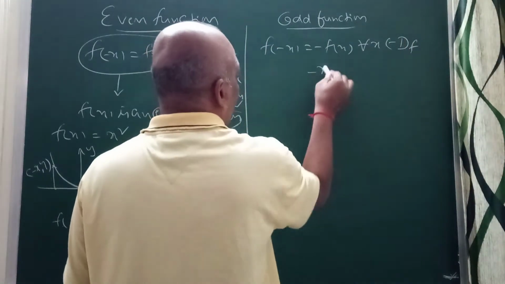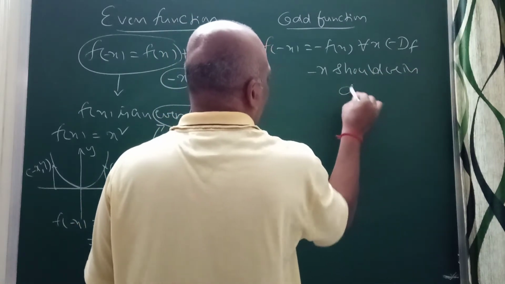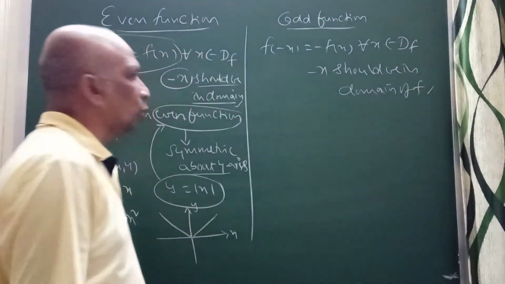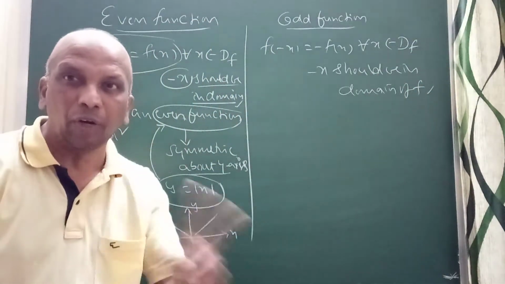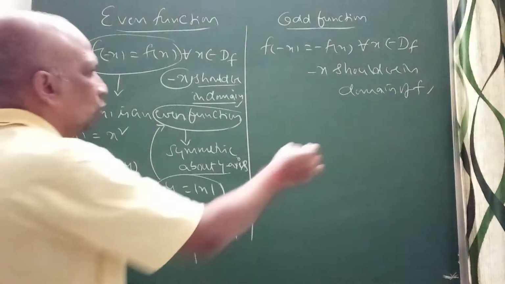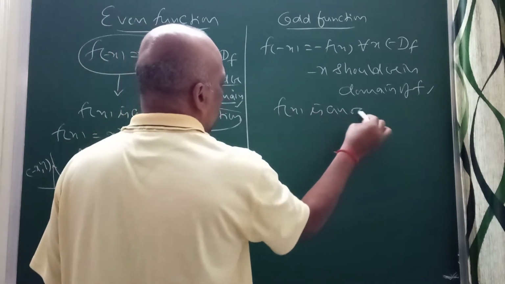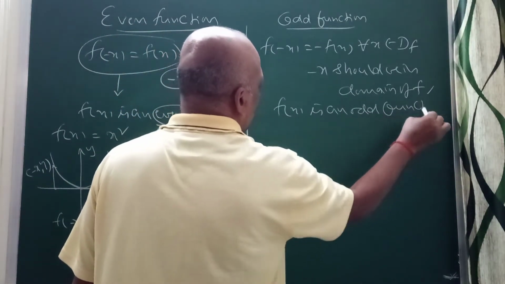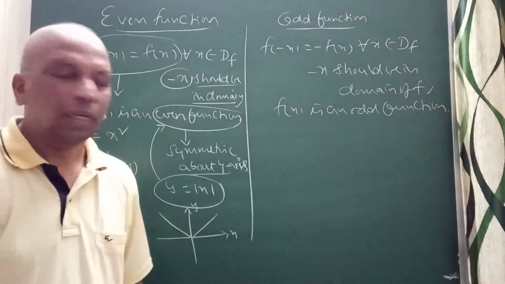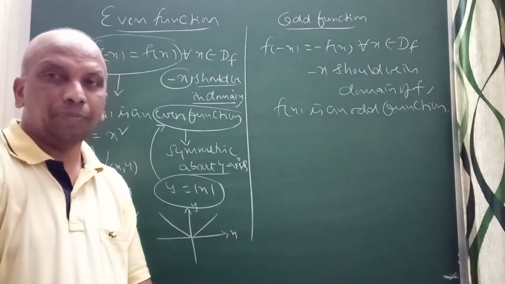here also minus x should be in the domain of f. Minus x should be in the domain of f, otherwise it is not an odd function. So whenever this rule is followed, then I can say f of x is an odd function. It will follow the rule; it is an odd function.